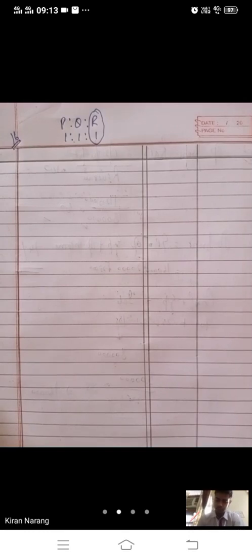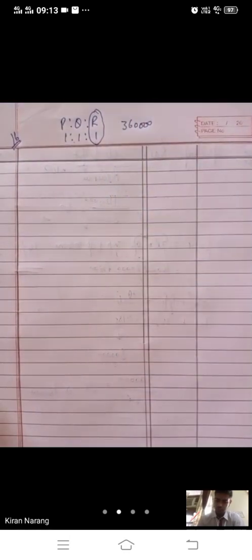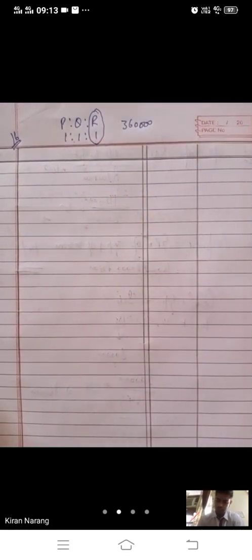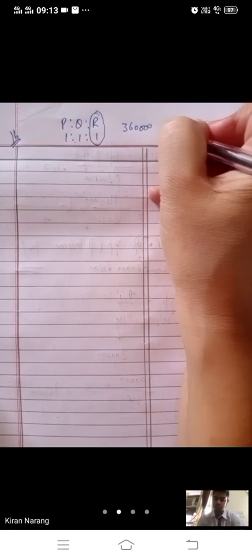Have a look at illustration number 16. Make a format of journal. P, Q, R are equal partners. R retires. Just put a circle on the person who is retiring. R retires and the goodwill of the firm is valued at 360. The total goodwill is already given to you, that is 360. No goodwill account appears, so there will be no first entry. P and Q agree to share future profits in the ratio 3:2.